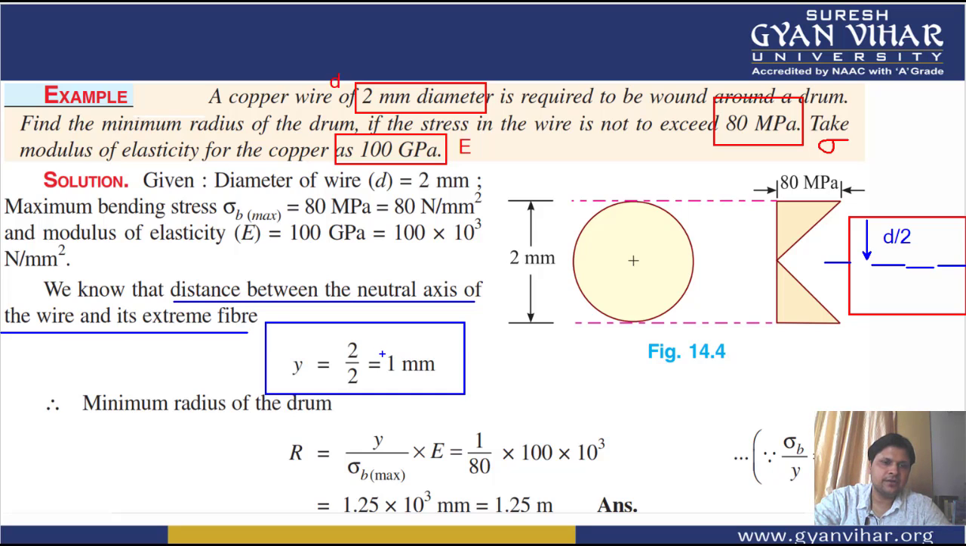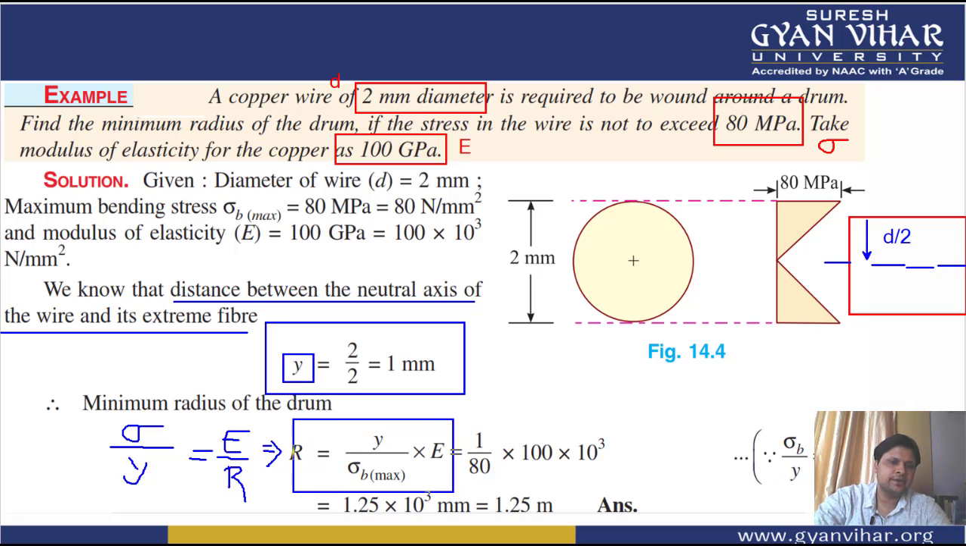All right, after calculating the value of y, now we can use the equation of bending stress. According to the equation of bending stress, sigma by y is equal to E divided by the radius of curvature R. So from this relation, you can see that R can be written as E times y upon sigma b.